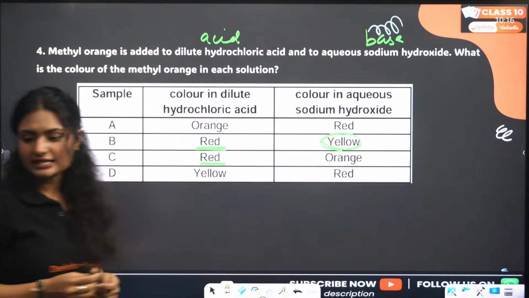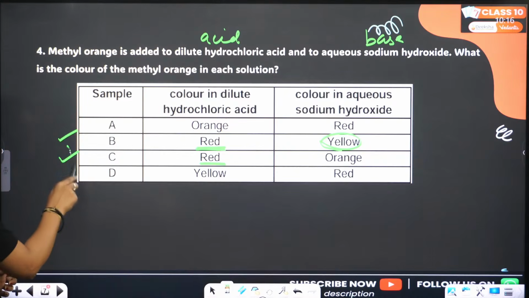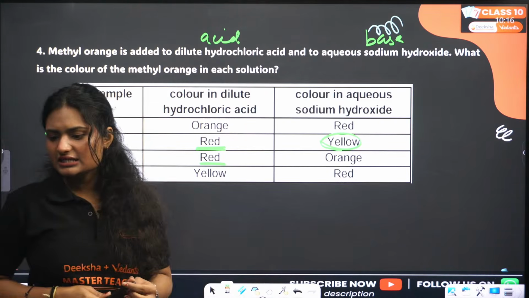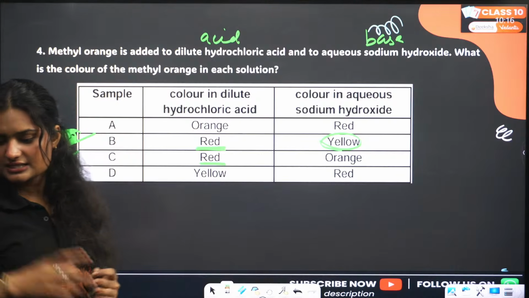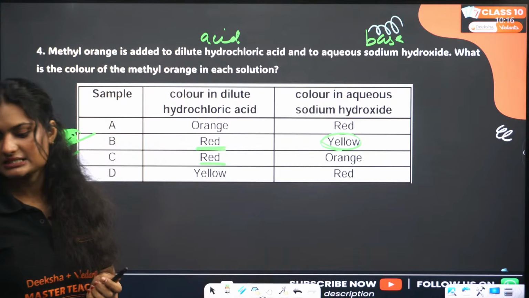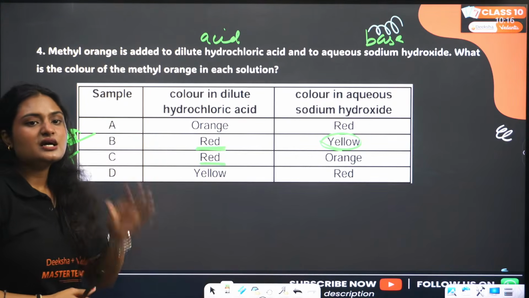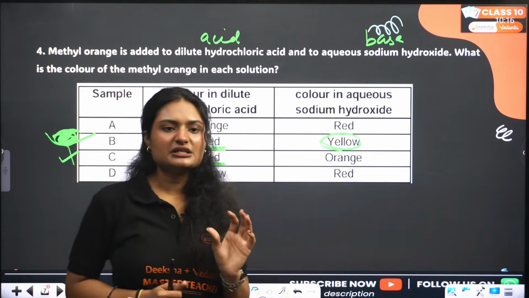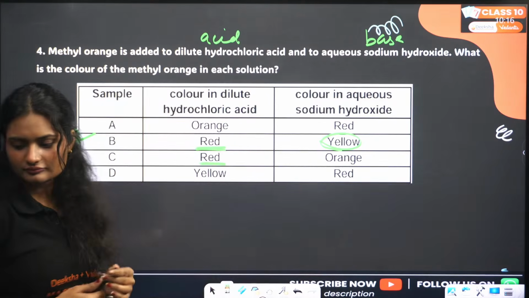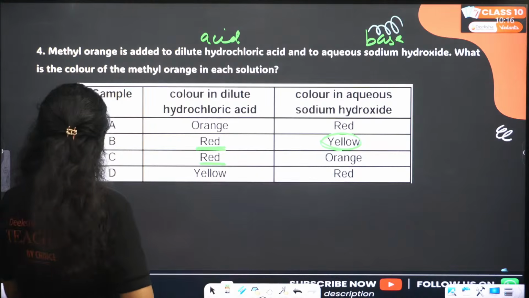So that means C is not the correct answer. B is the correct answer, because methyl orange in acidic medium gives red color and in basic medium it gives yellow color. Yes. Next question.